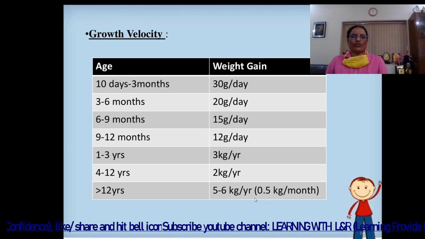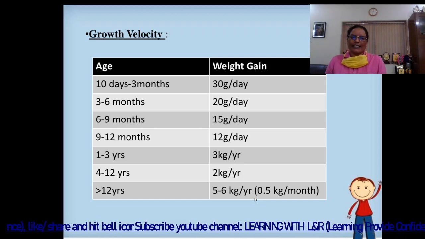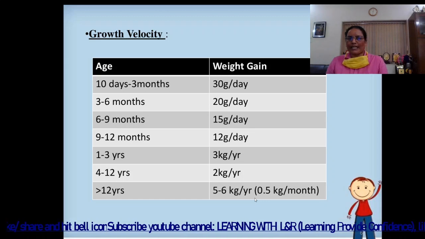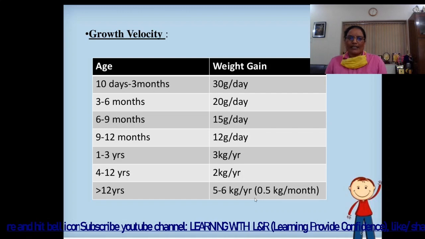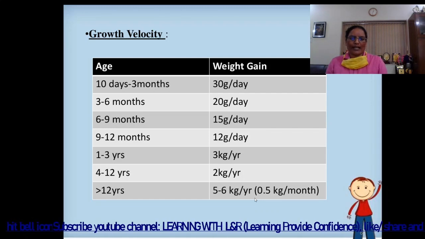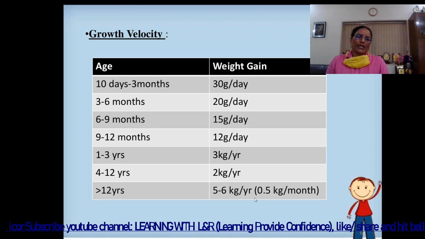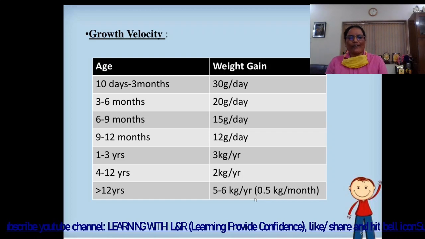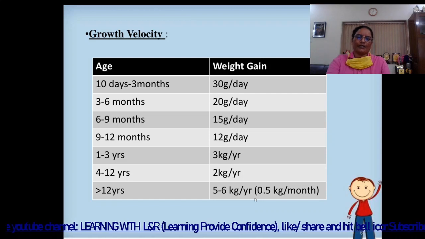Then the next is growth velocity, age and weight gain. From 10 days to 3 months, the child gains 30 gram per day, and from 3 to 6 months, 20 gram per day. 6 to 9 months, 15 gram. 9 to 12 months, 12 gram. And 1 to 3 years, 3 kg per year. And 4 to 12 years, 2 kg per year. And more than 12 years, 5 to 6 kg per year, means half kg per month.